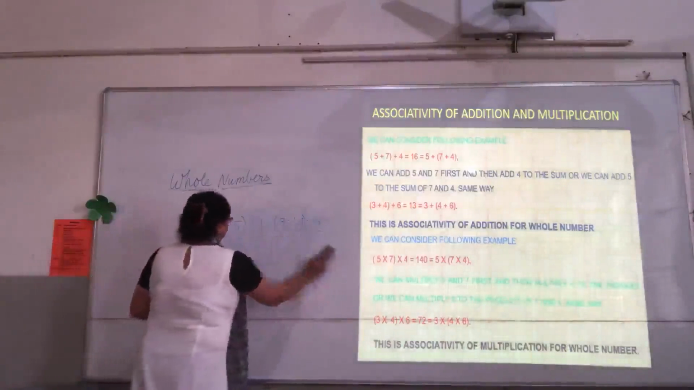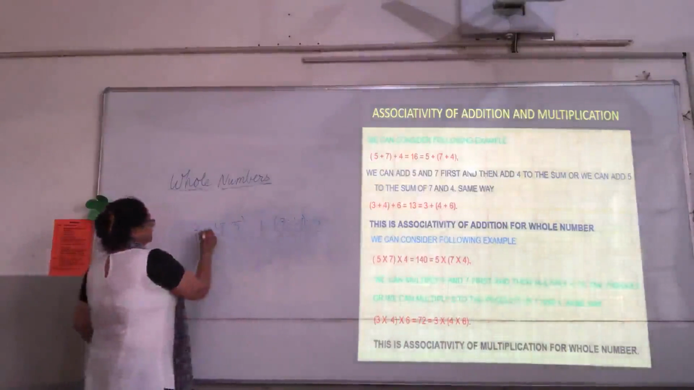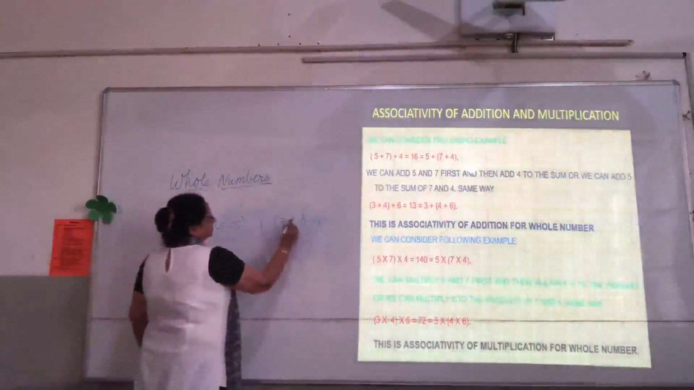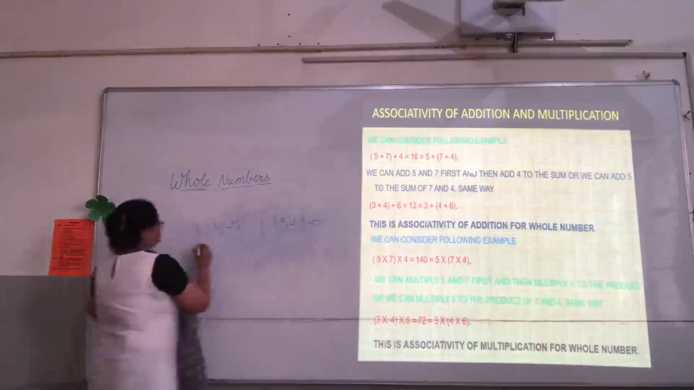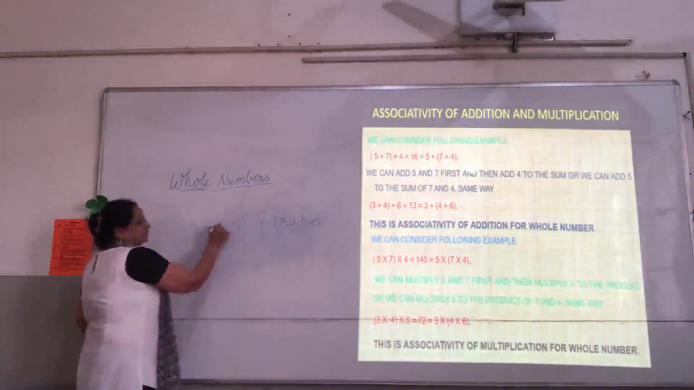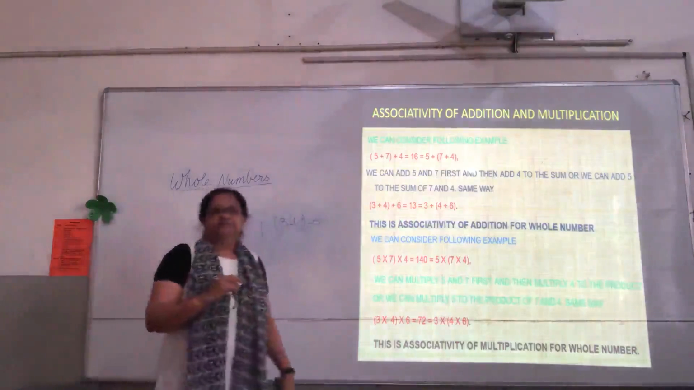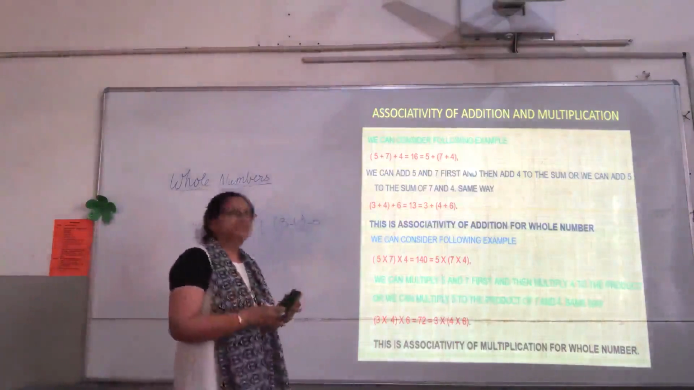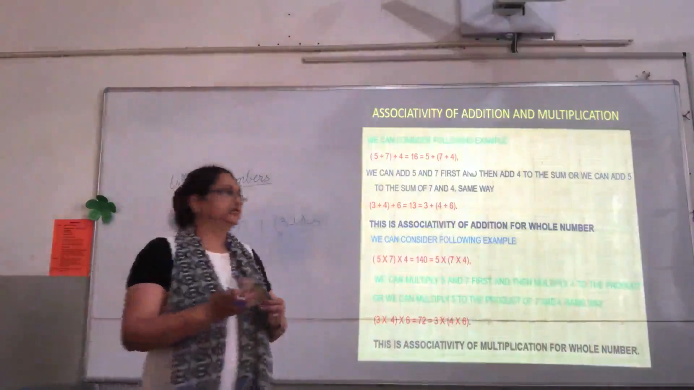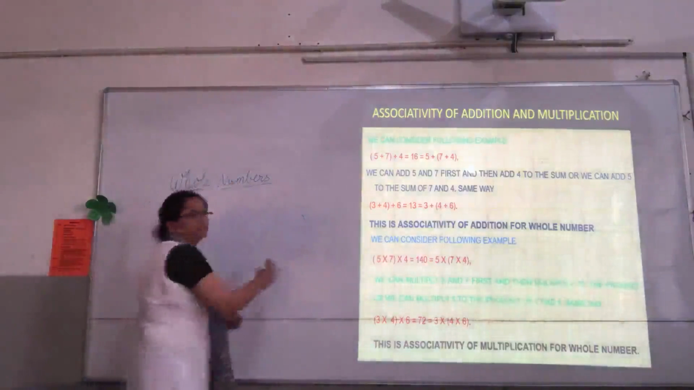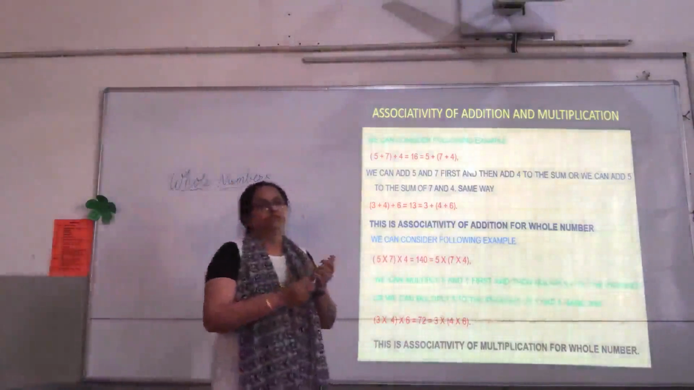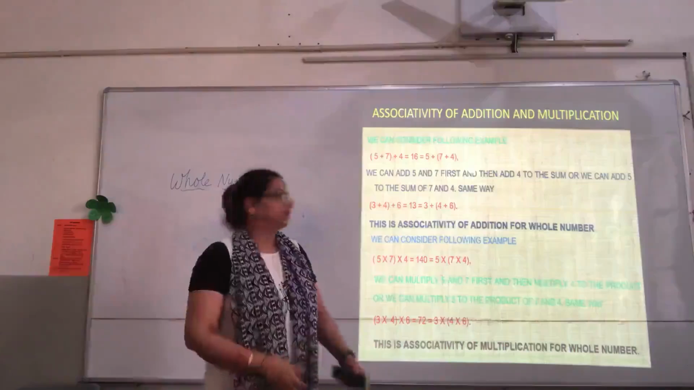Let us do this question only. 3 minus 4 minus 5, children. Again, 3 is fine, but we cannot subtract the bigger number from the smaller number. Right? So, associative property is not true for the subtraction of whole numbers. Similarly, associative property is not true for the division of whole numbers. Right?